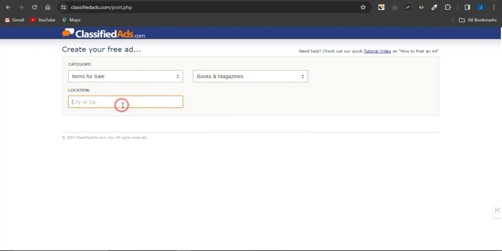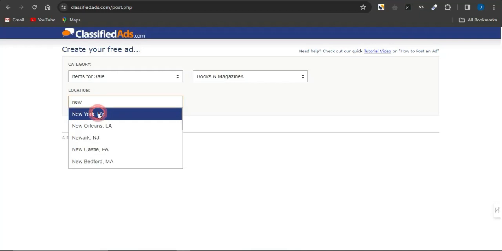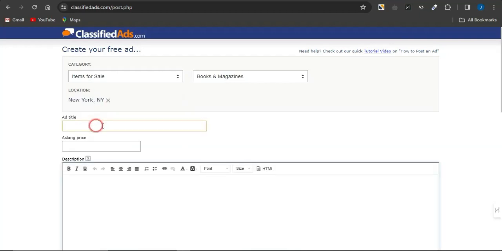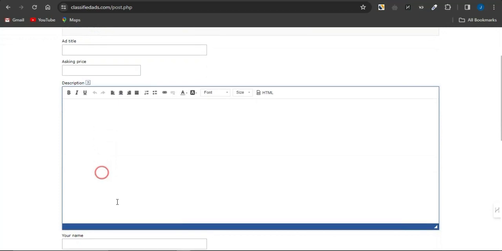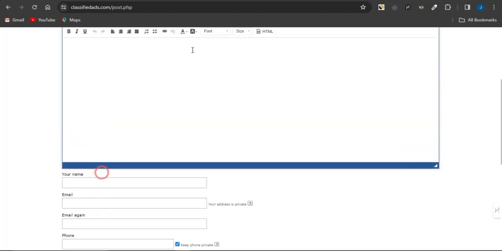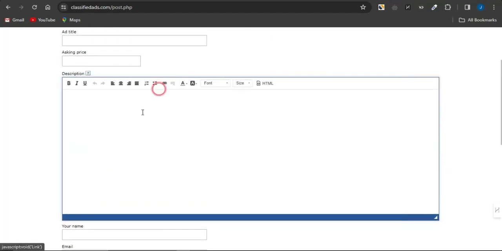You want to select the zip code. Maybe if I want to put in something like New York, I can select that right now, and I can give this a very cool ad title, a very cool description, and in the description make sure you also leave in the link to your affiliate marketing offer or your CPA marketing offer.